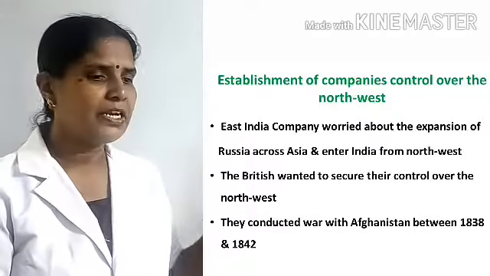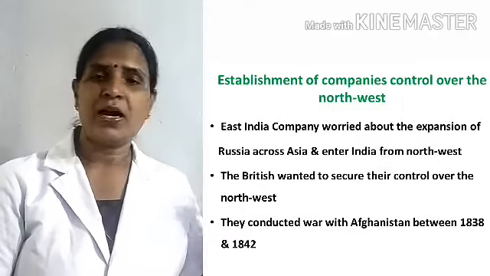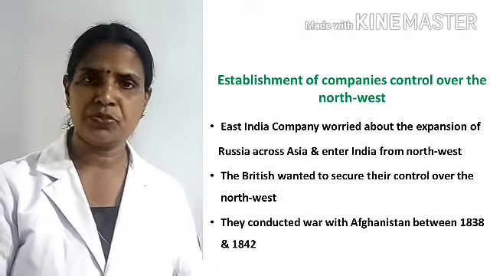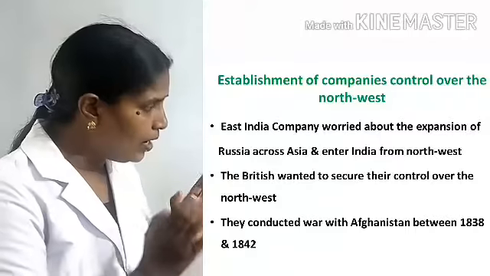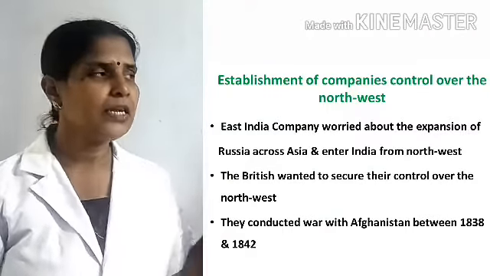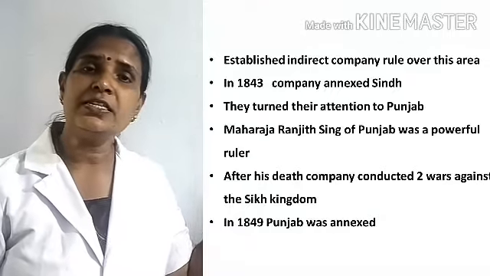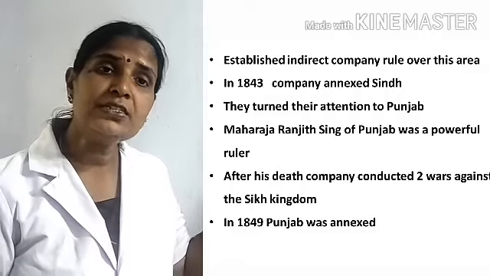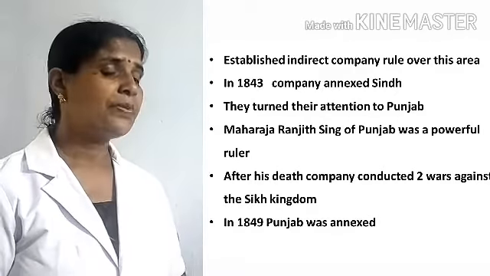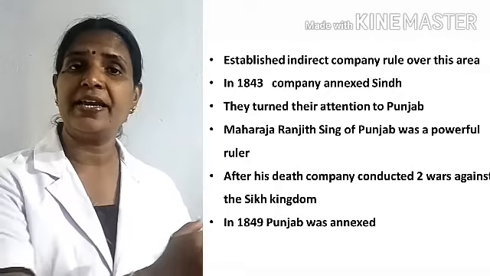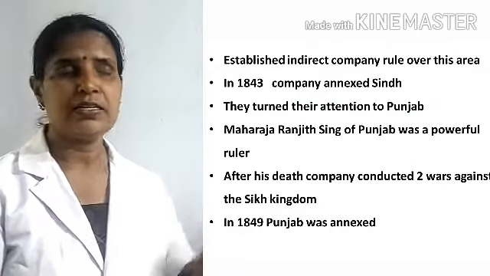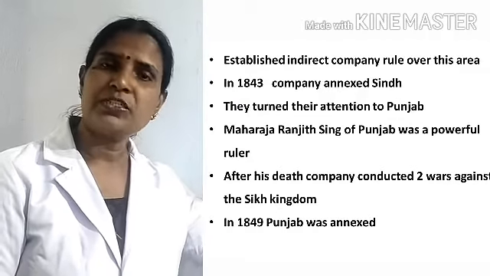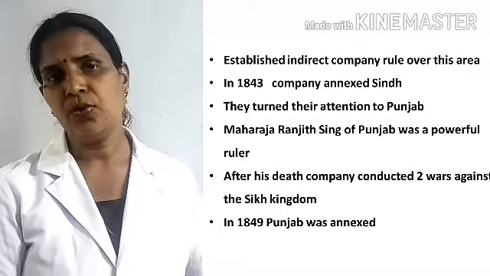Then the British conducted war with Afghanistan between 1838 and 1842. During this period they fought against Afghanistan and then established indirect rule over these areas. The East India Company established indirect rule over this area. And in 1843, they annexed Sindh. Listen, in the northwestern part of India, one state, Sindh, was annexed by the East India Company in 1843.